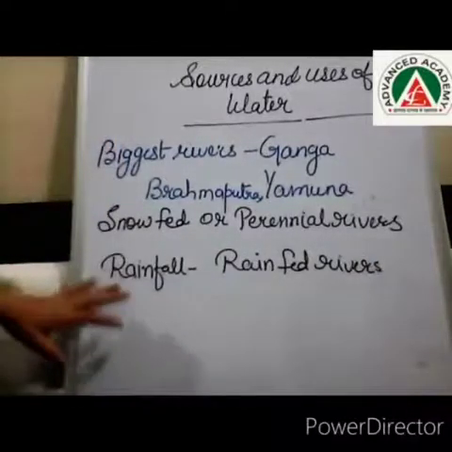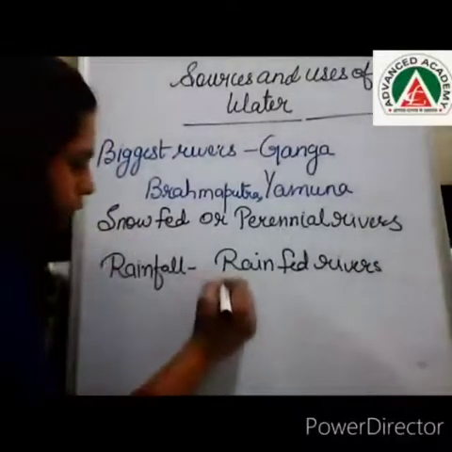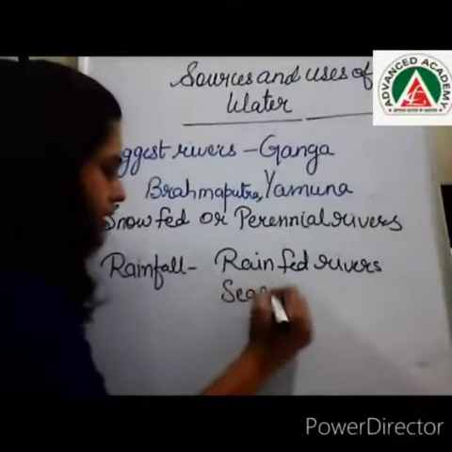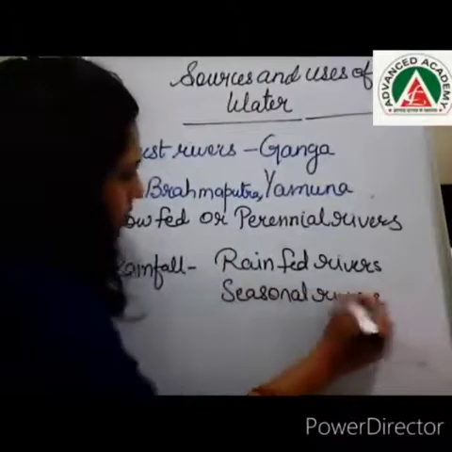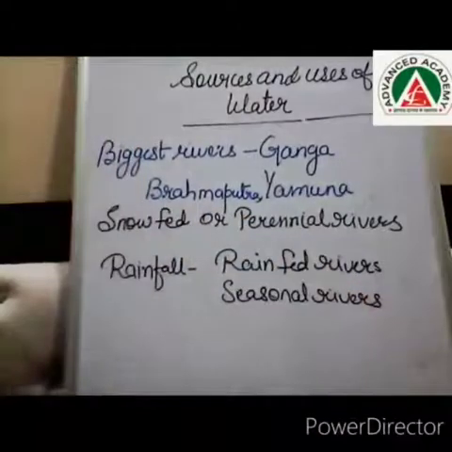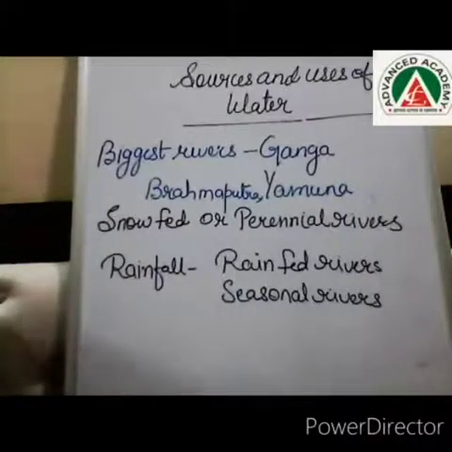These are also called seasonal rivers. Why do we call them seasonal rivers? Because they depend upon rainfall. And all rivers finally flow into the sea. As we all know, कि सारी जगह से rivers कहाँ जाके मिलती हैं? They all move into the sea.